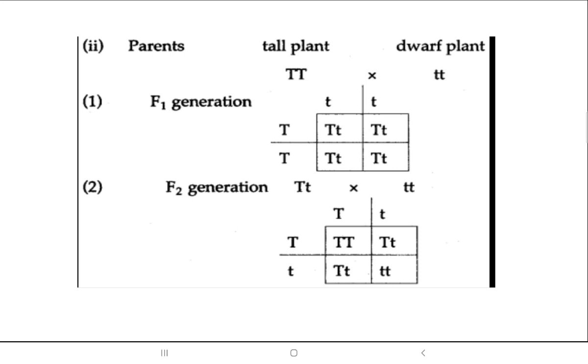You just take one alphabet. For the tall if capital T, then for the short what do you take? Small t, not S. What you are taking for the main character, just the capital for the dominant and the small for the recessive. Children, don't make this mistake. We observe while doing the corrections for the examination that these silly mistakes are there. So please keep this in mind. The character which you are taking, take one alphabet, let the capital be for the dominant and the smaller one for the recessive, and that's it.